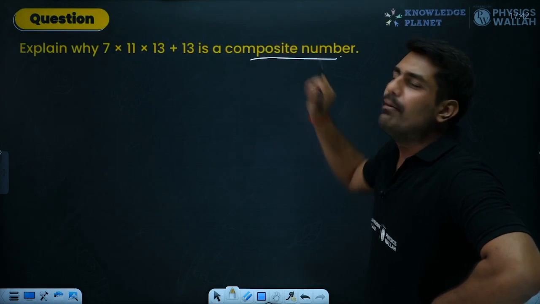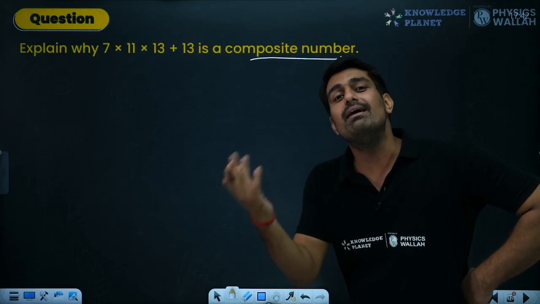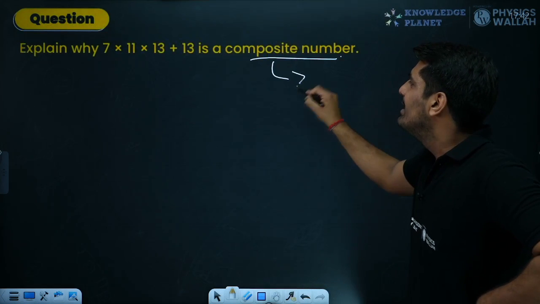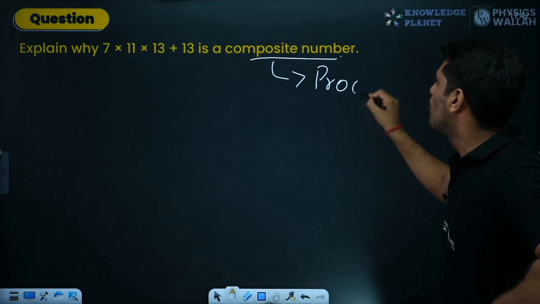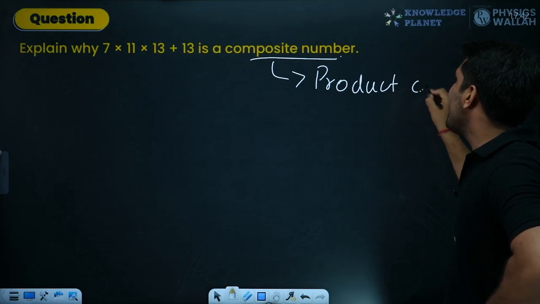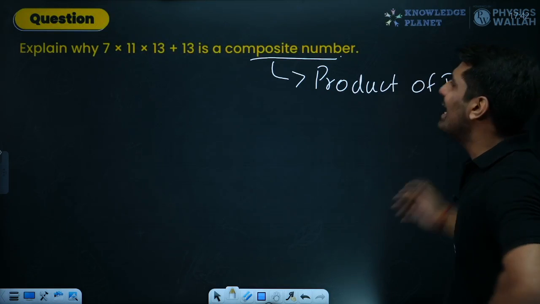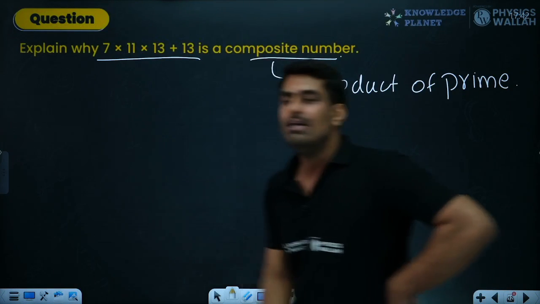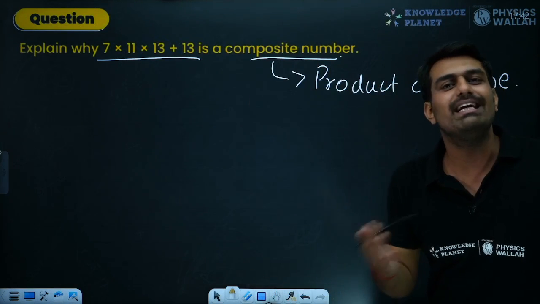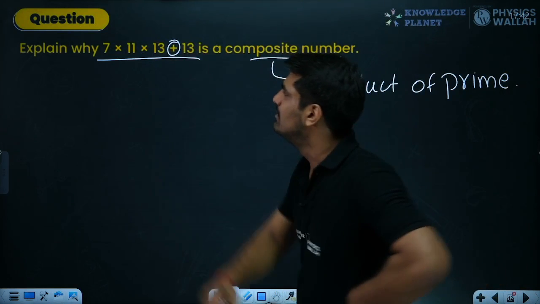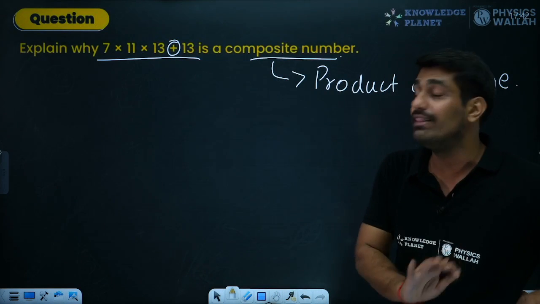To prove that the number is composite, I told you the fundamental theorem of arithmetic. What it says is that a composite number is the product of primes. So basically you need to prove that this entire number given over here can be written in the form of the multiplication of prime numbers. So let me see, over here one hindrance is there, this addition sign. So let's work on this one.